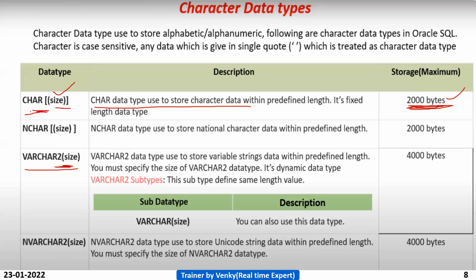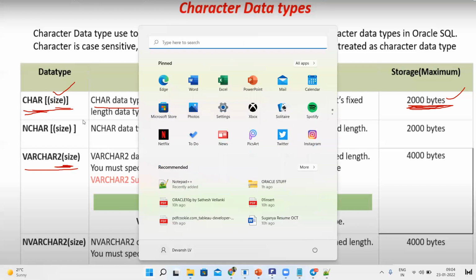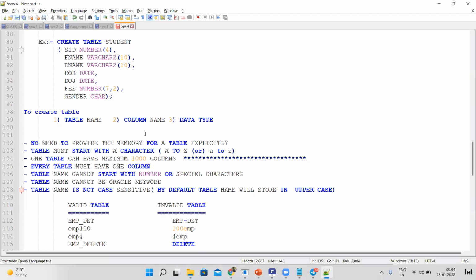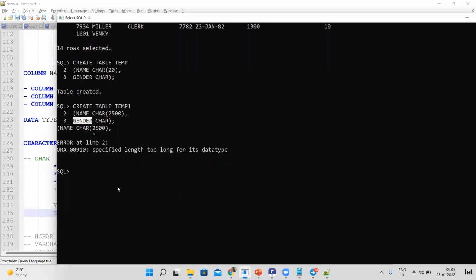What's the importance of declaring the size, and when should we not declare the size? Here I haven't declared a size for the gender column. Why haven't I declared the size, guys? How do we indicate gender, either male or female? If it is male, we just mention M. If it is female, we just mention F. So how many bytes do you require, guys? 1 byte. Only 1 byte we require, right?